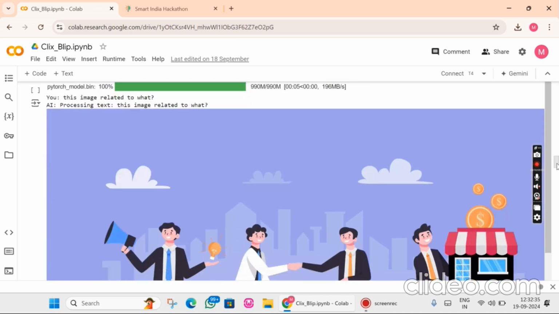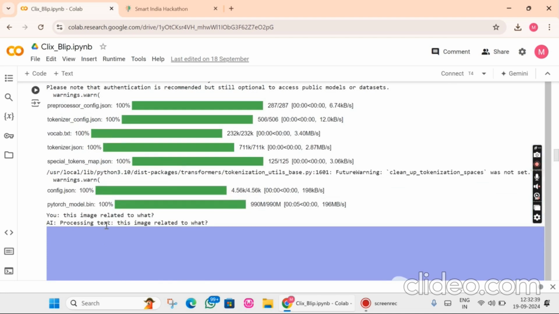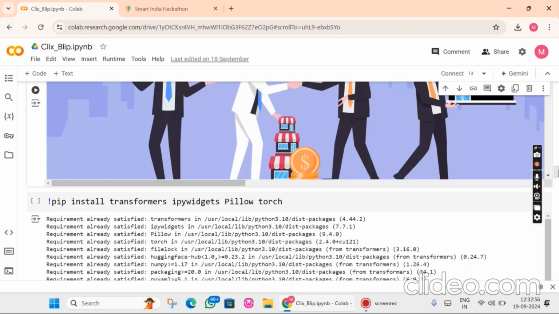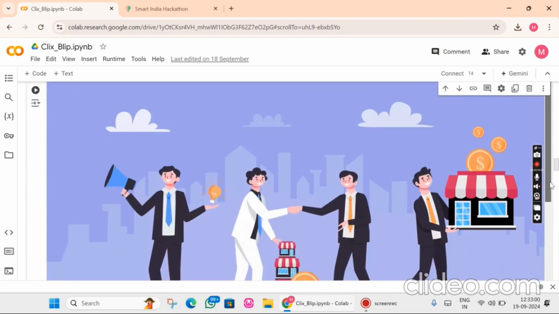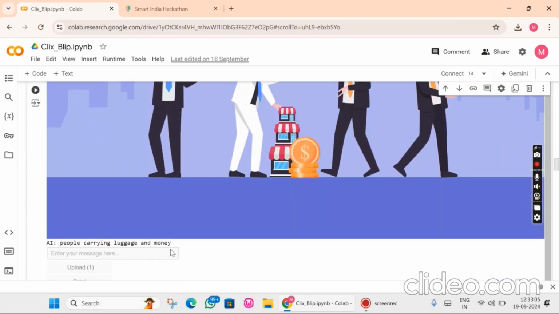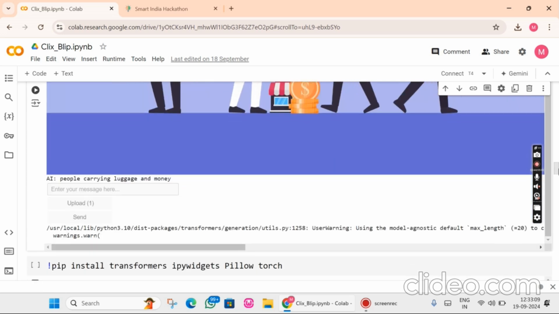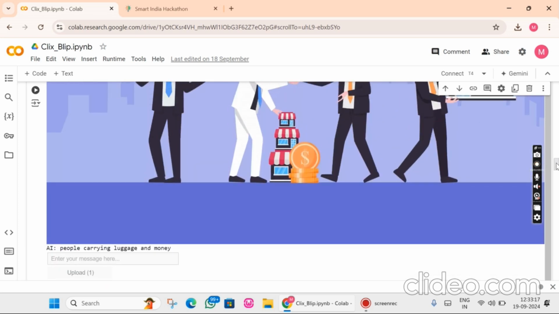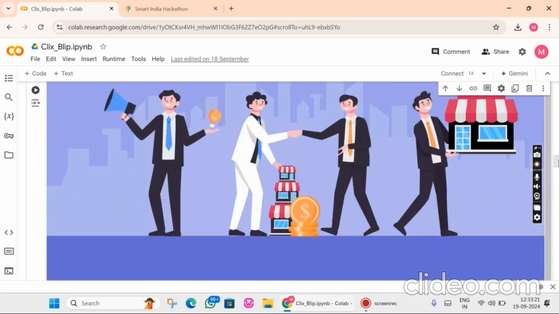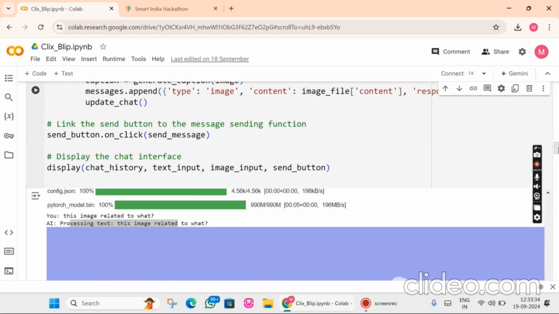First of all, we upload one image. Here you can upload the image. I had uploaded one image, and my question is, what is this image related to? The AI will process that image and convert it to text, and it gives the answer also. See, AI: people carry the luggage and money. I can upload another image and search, then I use the send button. At this stage, our model works. Basically, this model is in training, in the processing phase. So that's why we had not deployed it with Streamlit, but I have given one example of this.